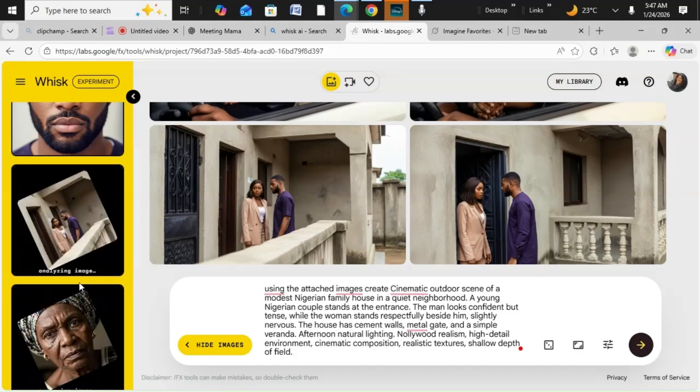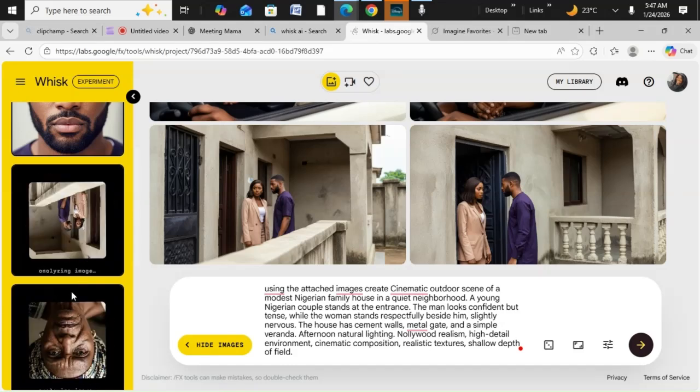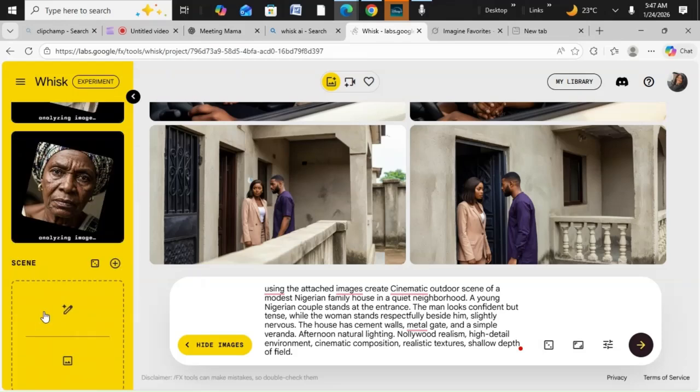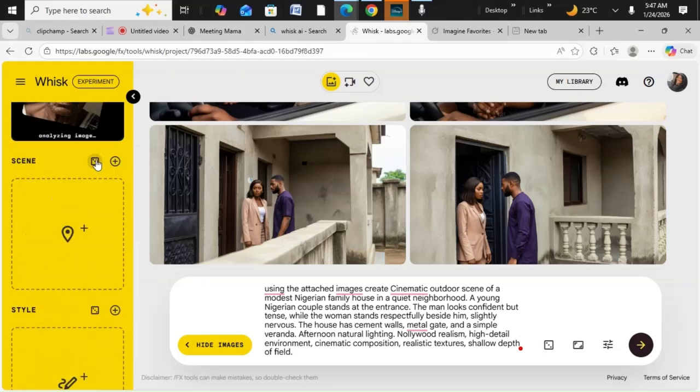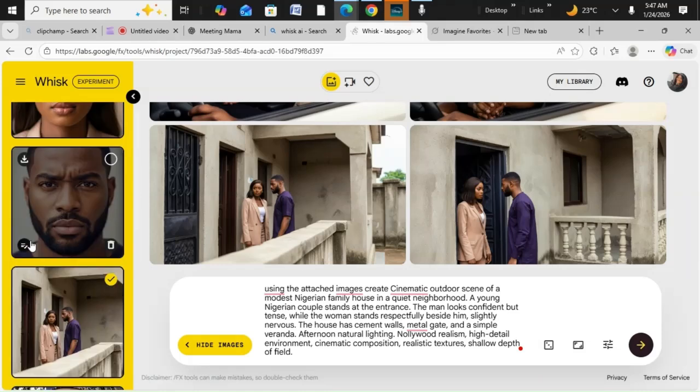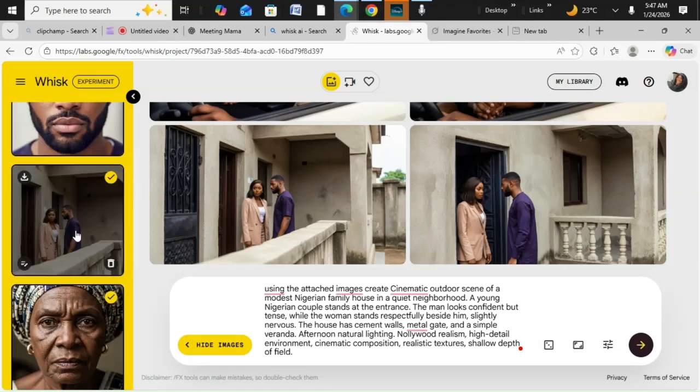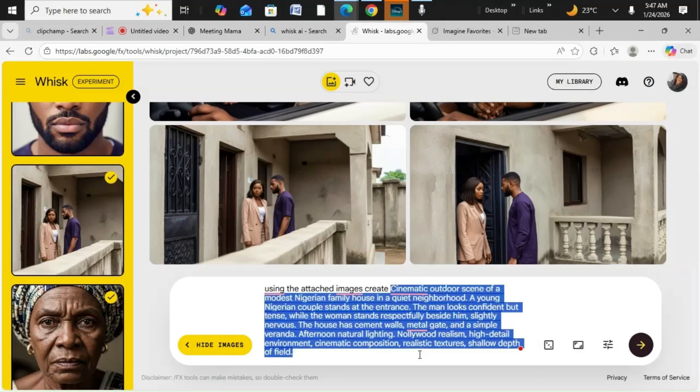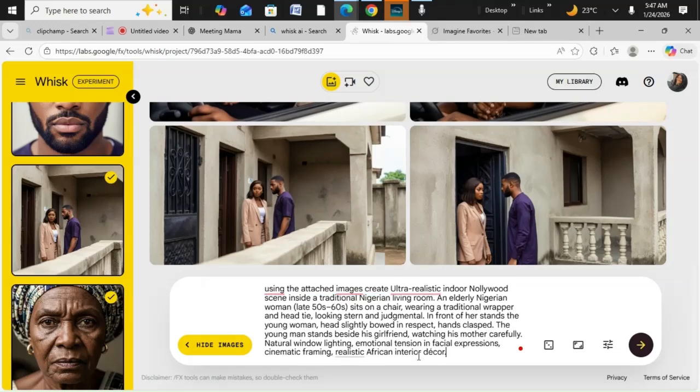Some people also go the extra mile to create an image of how the sitting room looks like. You can also do that, and attach the image here as the scene. Okay, so I make sure it's only mama and the two here are selected. Come here again and edit the prompt to paste the one where they are in the sitting room. Okay, so let's go.